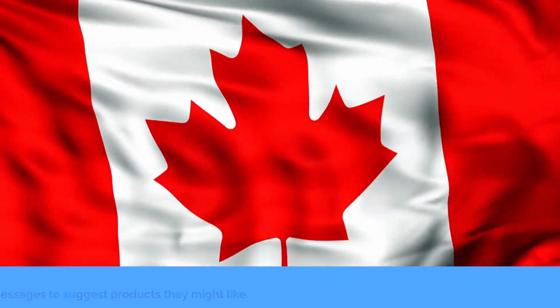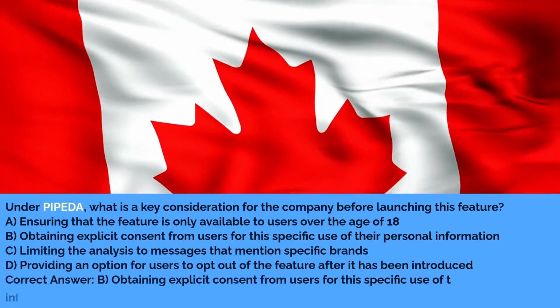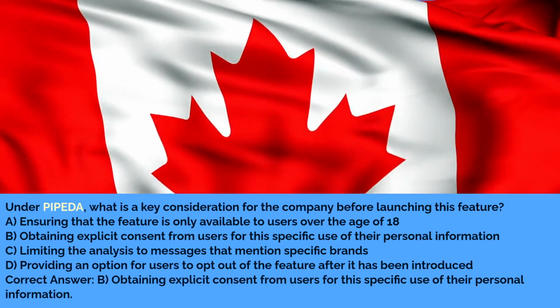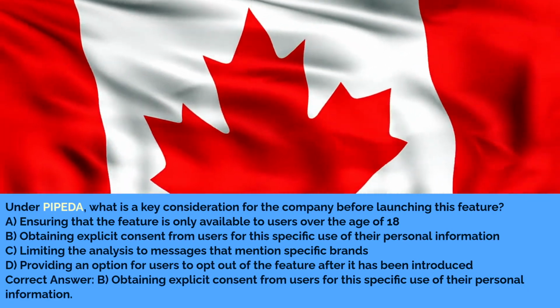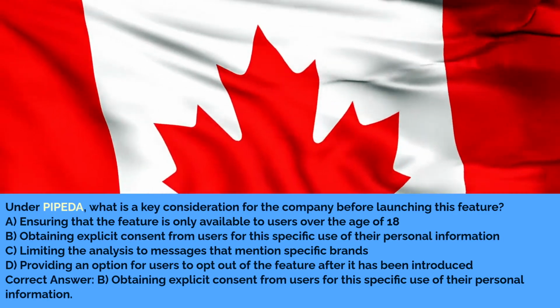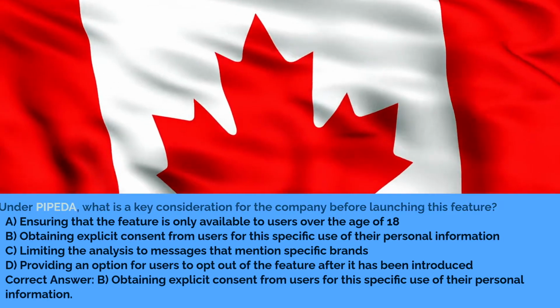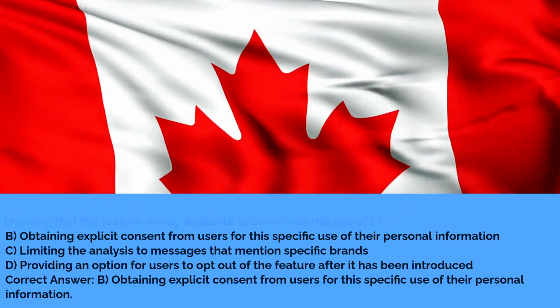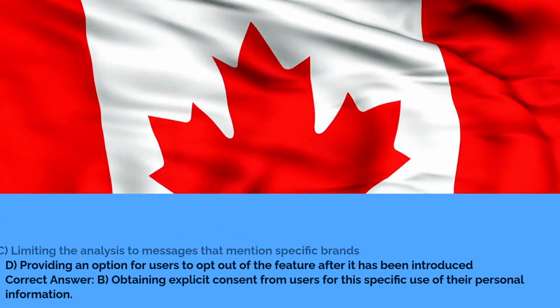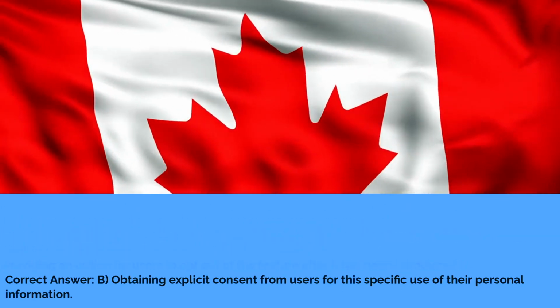to suggest products they might like. Under PIPEDA, what is a key consideration for the company before launching this feature? A. Ensuring that the feature is only available to users over the age of 18. B. Obtaining explicit consent from users for the specific use of their personal information. C. Limiting the analysis to messages that mention specific brands. D. Providing an option for users to opt out of the feature after it has been introduced. Correct answer: B. Obtaining explicit consent from users for the specific use of their personal information.